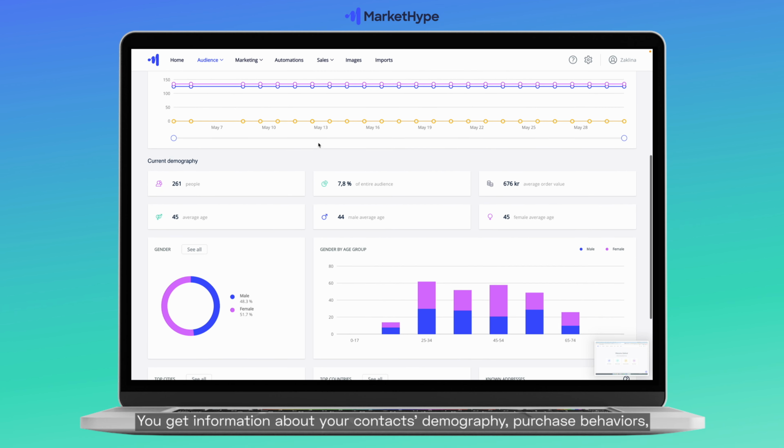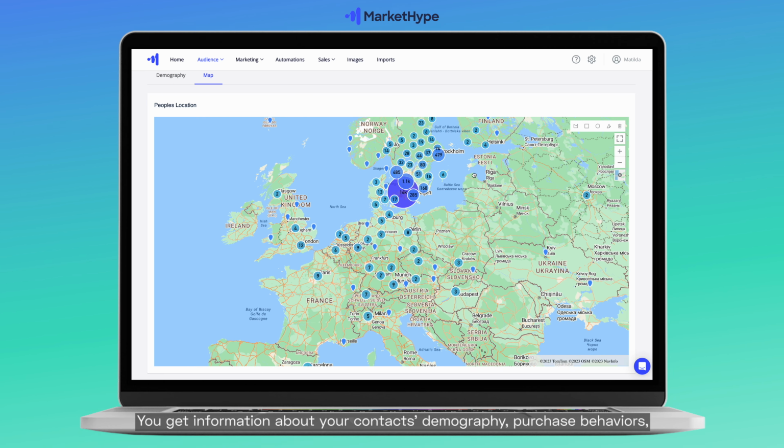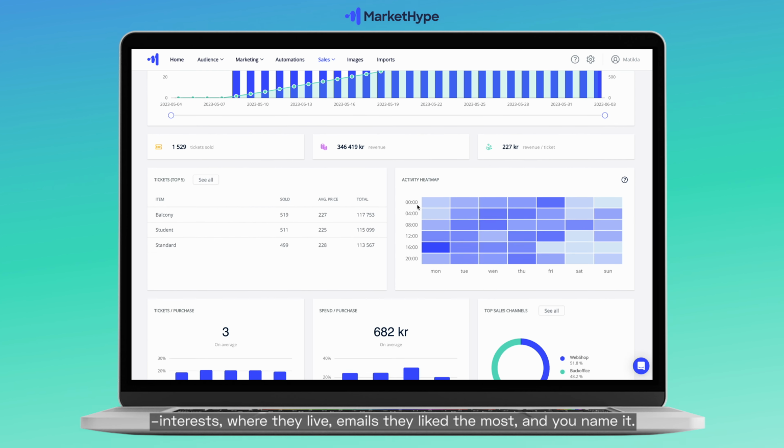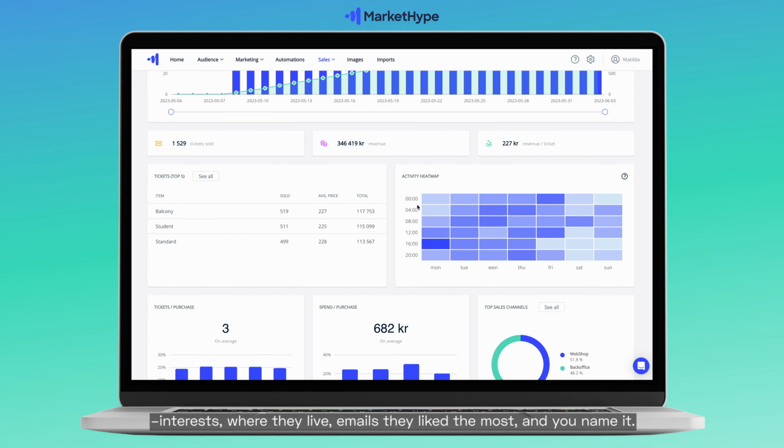You get information about your contacts' demography, purchase behaviors, interests, where they live, emails you like the most, and you name it. Of course, there's a lot of filtering options as well. And the filtering opportunities are available and have the same look in various views. In automations, the email builder, SMS builder, audience overview, etc. And you use the very smooth filter when you create your very own segments.